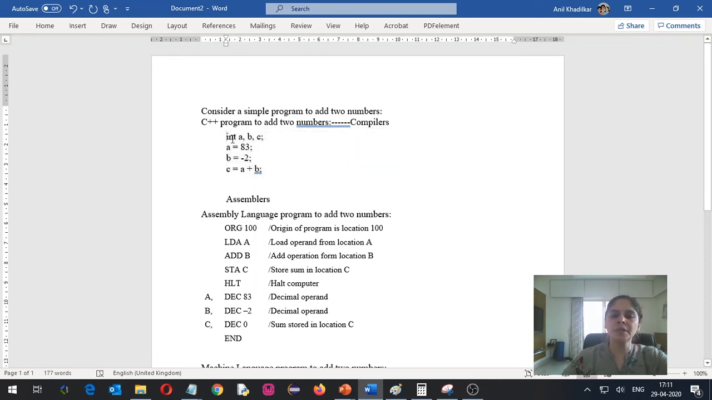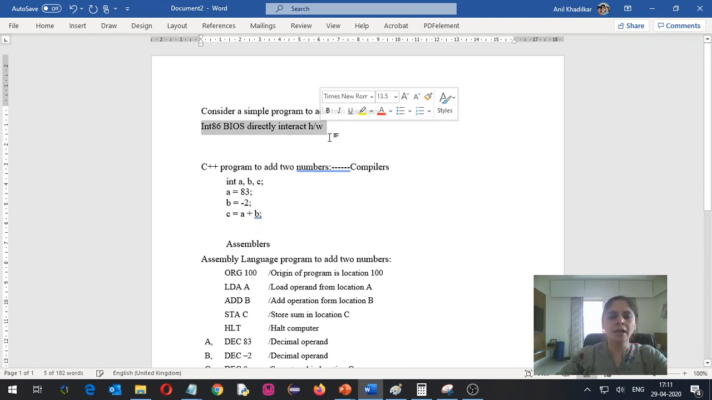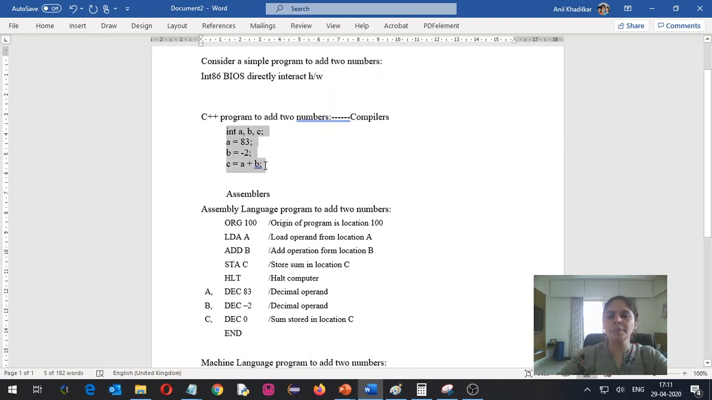Now this type of programming is possible in C++. But along with this, in C++ there exists another function, or multiple functions are there. One of them is int86, which also allows you to access BIOS, because of which you are able to directly interact with the hardware. So we are saying that in C++ we have both facilities. We can write program which will directly interact with the hardware, and we can also write a program which is high level programming language, and that is why C++ is called as middle level language and not the low level language or not a high level language. So it is called as middle level language.